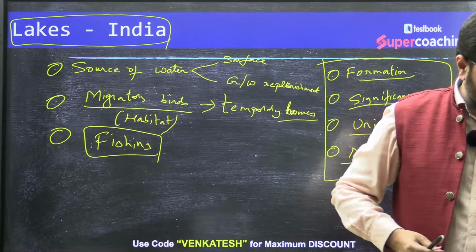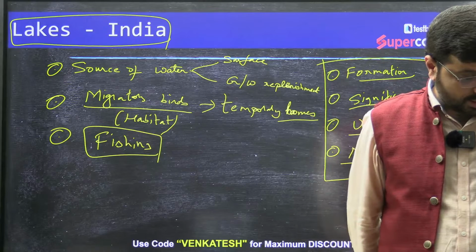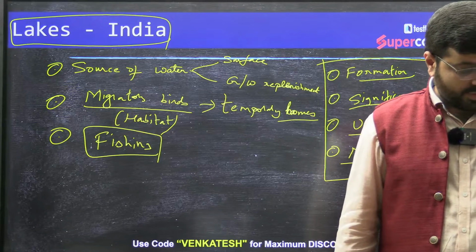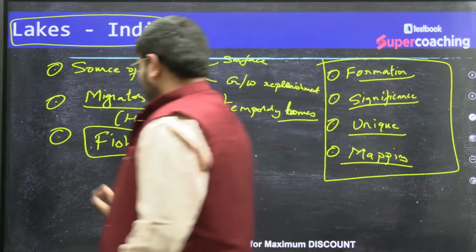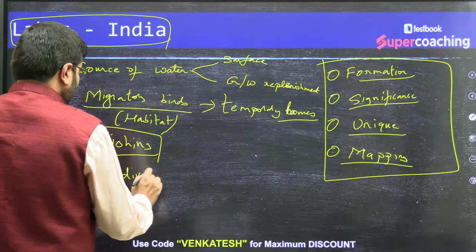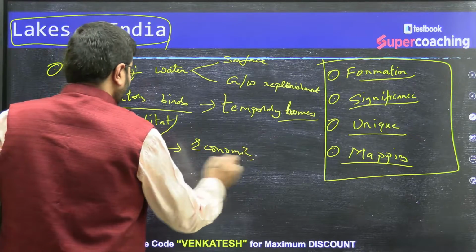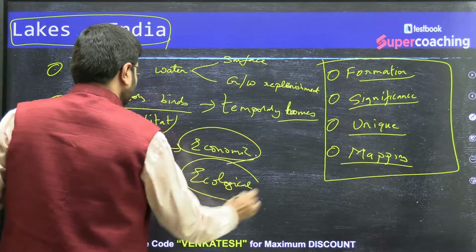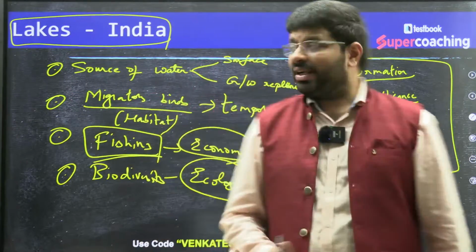Yes. Anything further, Sachin? Irrigation is one. Yes, irrigation is very well. Sachin says biodiversity as well, that is good. Biodiversity flourishment is very, very important. Fishing, here I am talking about the economic importance. Biodiversity, here I am talking about the ecological importance.